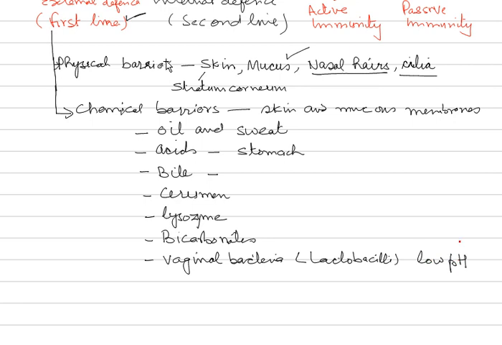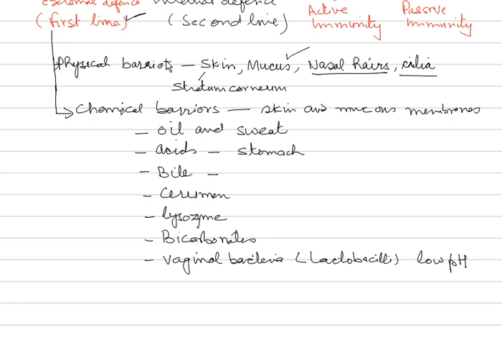So, in the first line of defense, we find very important chemical barriers in the form of, firstly, oil and sweat, then acids, bile, cerumen, lysozyme, bicarbonates, and vaginal bacteria, that is lactobacilli. So they form the first line of defense.